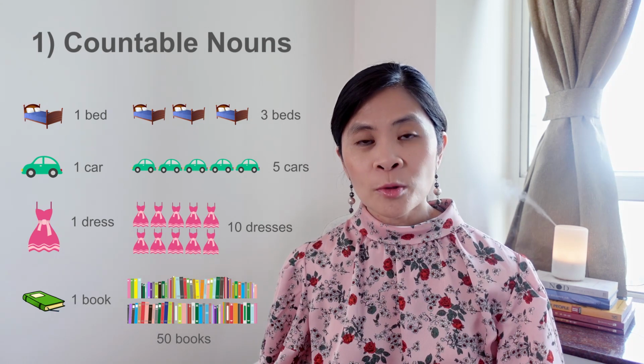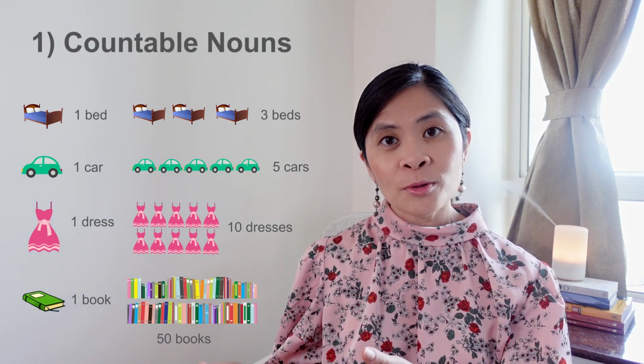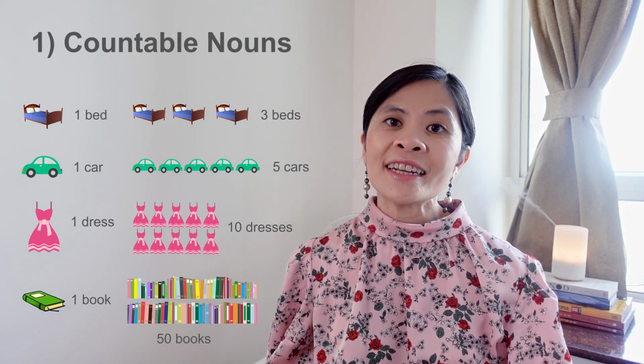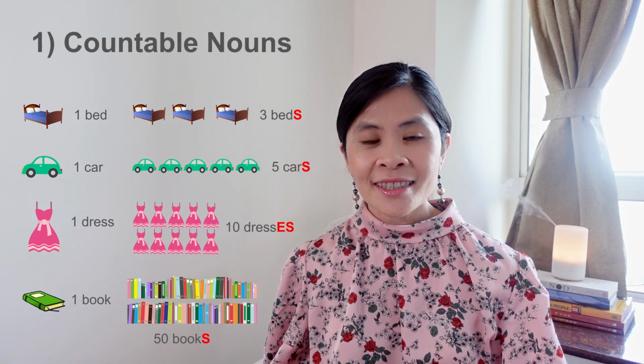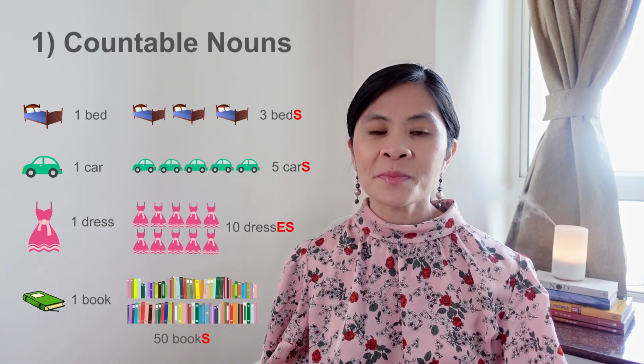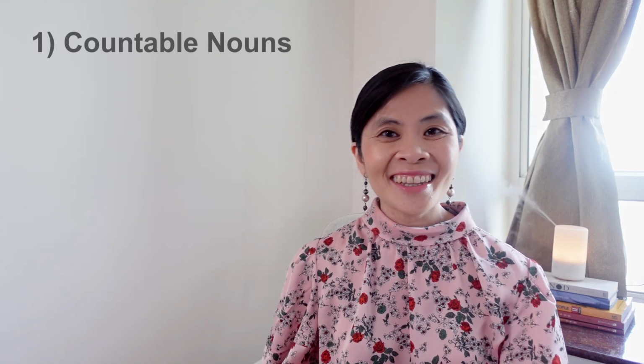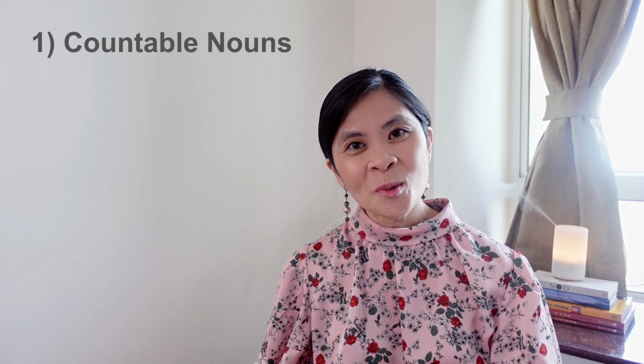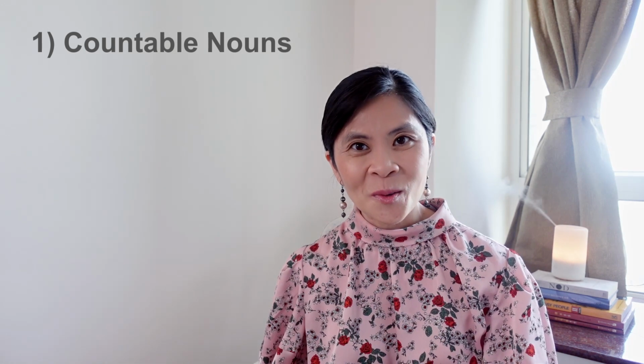Usually with countable nouns, like in my examples here, we can just add an S or an ES at the end of the singular noun to make the plural noun. But English doesn't always follow the rules, as you probably know.